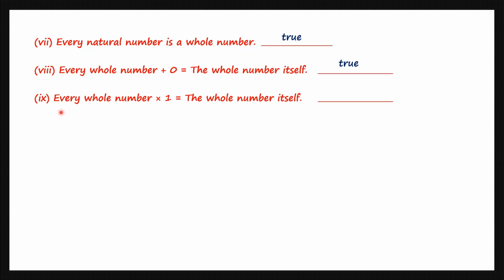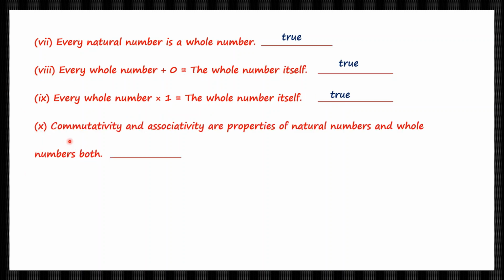Question 9. Every whole number into 1 is equal to the whole number itself. So again, let's take an example. Every whole number. Okay, 9 is a whole number, into 1 is equal to 9, which is the whole number itself. So every whole number into 1 is equal to the whole number itself. We get back the same whole number. So this statement is true.